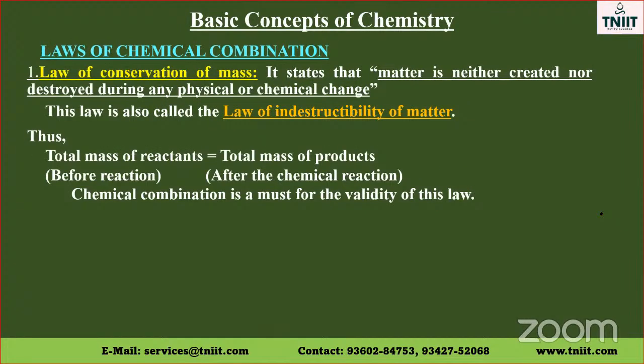Now, coming to the next part of the chapter, that is the laws of chemical combination. The first law is the law of conservation of mass. What do you mean by the law of conservation of mass? Take a simple example, carbon plus O2. The atomic mass of carbon is 12. The molecular mass of oxygen is 32. When 12 grams of carbon is burnt in the presence of oxygen, we get carbon dioxide.